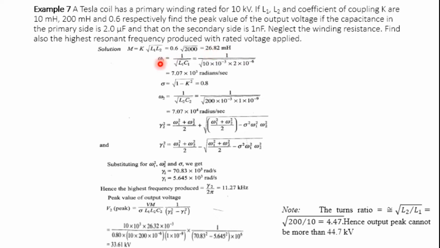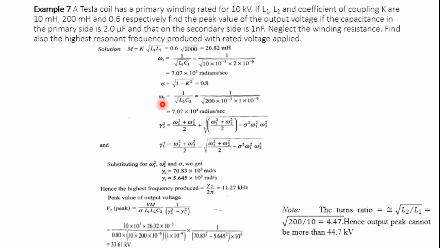And also we know that omega 1 is equal to 1 by root of L1 C1. So substitute these values L1 and C1. L1 is 10 millihenry and C1 is 2 microfarad. Substitute these values. Omega 1, we will get 7.07 into 10 to the power 3 radian per second. Similarly, the sigma value, which is derived for the Tesla coil, is equal to root of 1 minus k square. So substitute the k value 0.6 squared. So we will get 0.8.